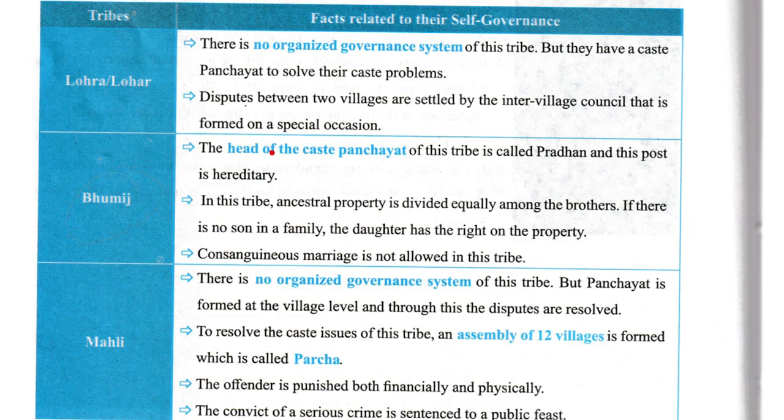Now, Bhumij. The head of the caste panchayat of this tribe is called Pradhan, and this post is hereditary. In this tribe, ancestral property is divided equally among the brothers. If there is no son in a family, the daughter has right on the property. Consanguineous marriage is not allowed in this tribe.